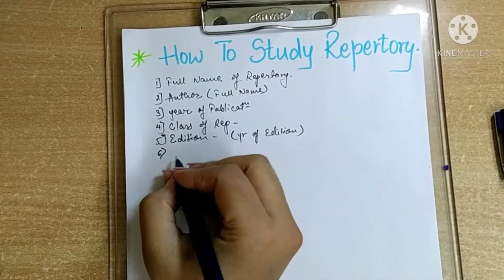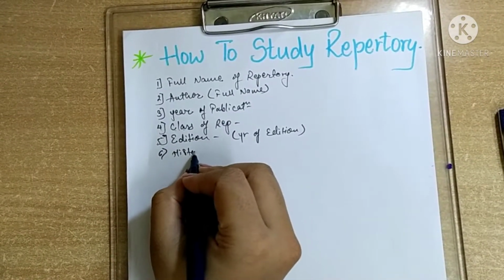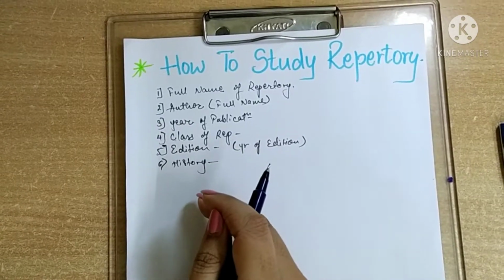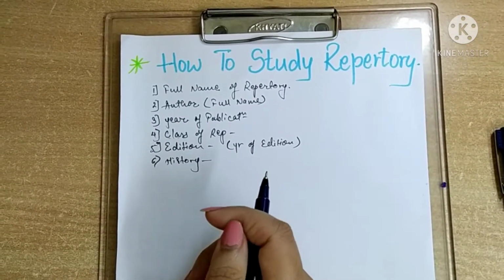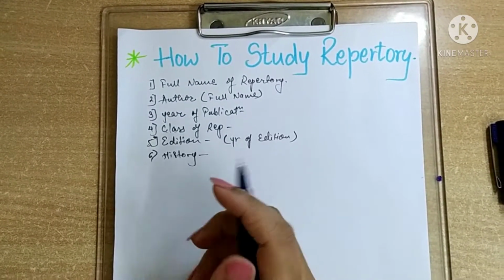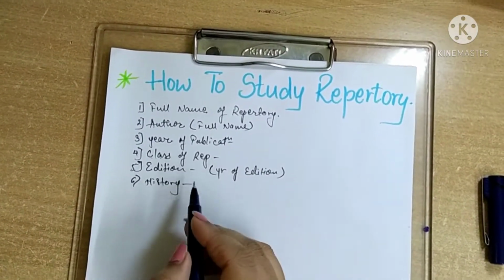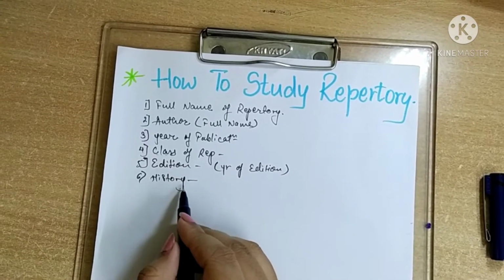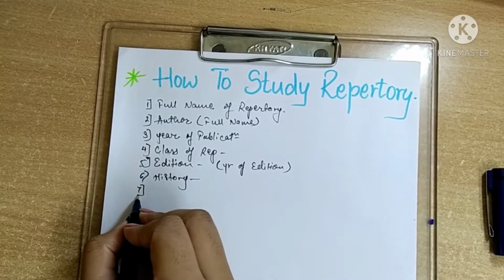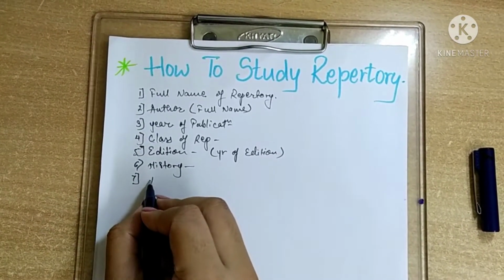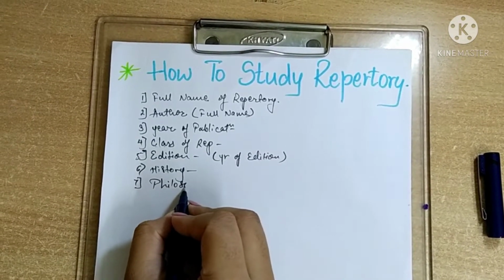Then history. Here in history what are we gonna write, that is how the repertory was published, what are the references, what are the sources of repertory. These points you will cover in the history. Then philosophical background.